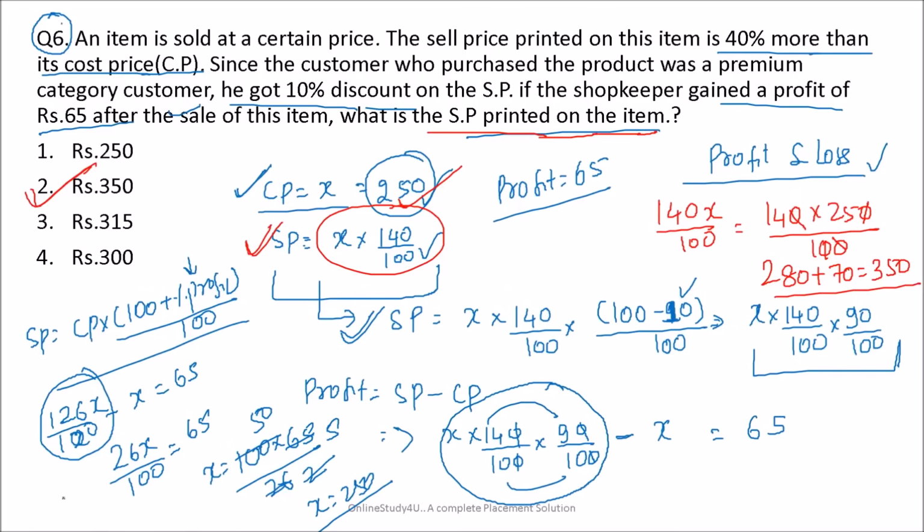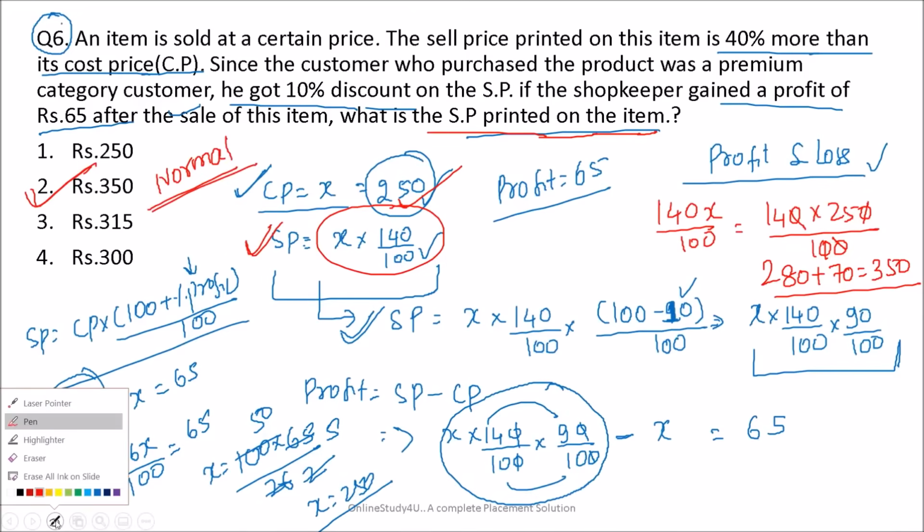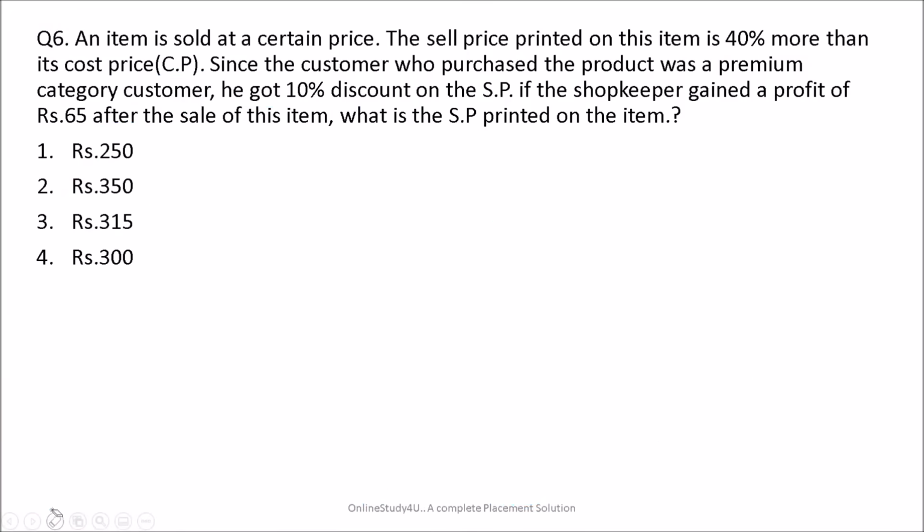Now friends, we will see one shortcut method also. So this is your normal method. Now we will try to see if there is any shortcut method existing as well. Okay, now let me erase everything, and then try to see if any other method is there.